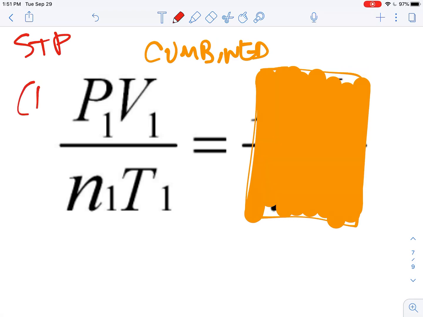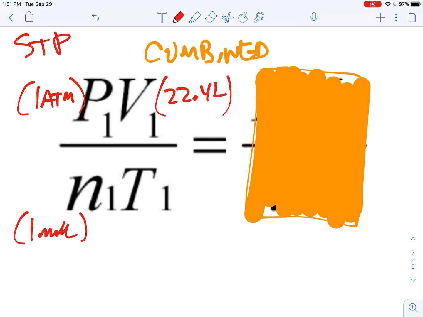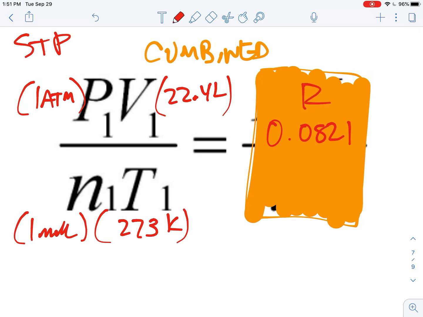So my pressure is going to be 1 atmosphere, and my volume is going to be 22.4 liters. Remember that? And that's assuming I have 1 mole of a gas, and that's assuming I am at 273 Kelvin. Now get out your calculator, and if you do 1 times 22.4 divided by 1 and 273, you get the following number, 0.0821. And that number, 0.0821, is called R, or it is the gas constant.